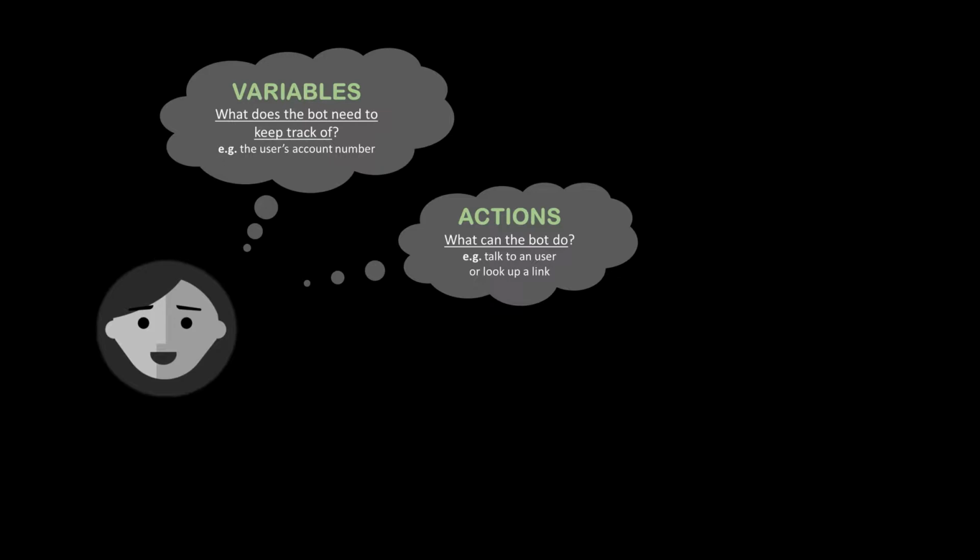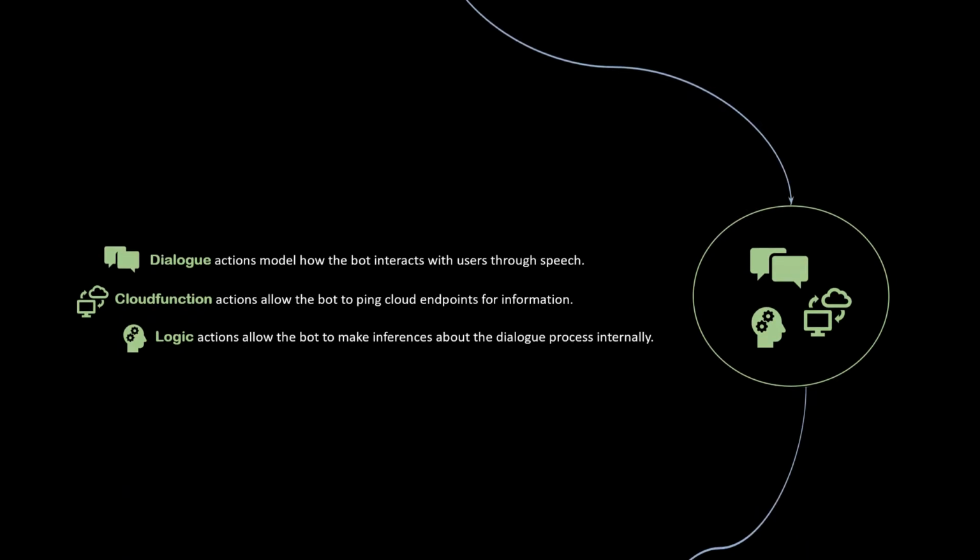For example, if we are building a pizza delivery bot, the customer's payment details would be captured in a variable, while the ability to ask for them or to ping an API and put in the order are capabilities the bot has available to it. We consider three kinds of actions: dialogue or speech actions to interact with the user, and internal actions such as logic actions to make inferences on the state of the world, and cloud functions to make system calls.